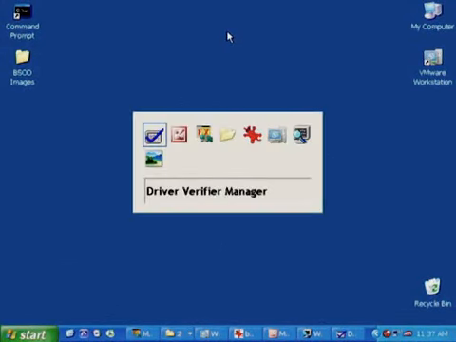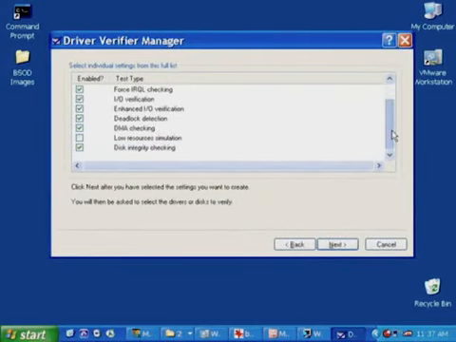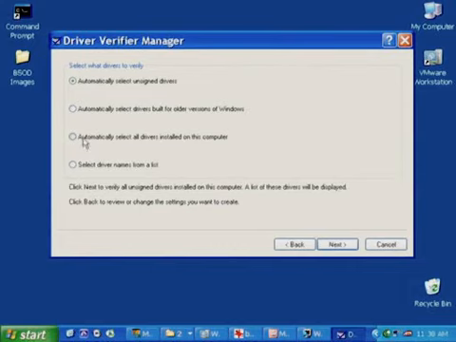If we return back to driver verifier, after selecting the verification options, you click Next, and now verifier wants to know which drivers to verify. What should we pick, Mark? Well, we're going to give you a recipe for translating an unanalyzable crash into an analyzable one using the driver verifier. What you don't want to do is select the option that automatically selects all drivers installed on the computer. That's something you want to stay away from. And there's a couple reasons for that.